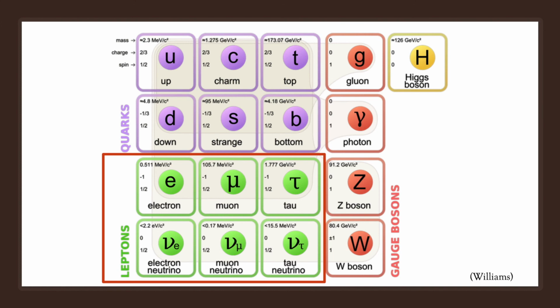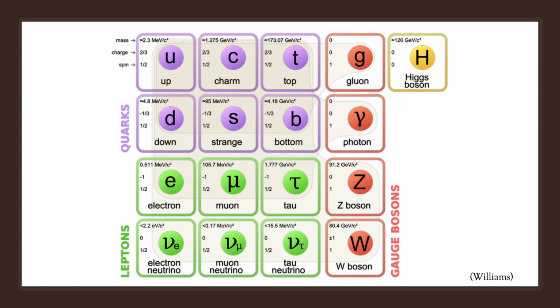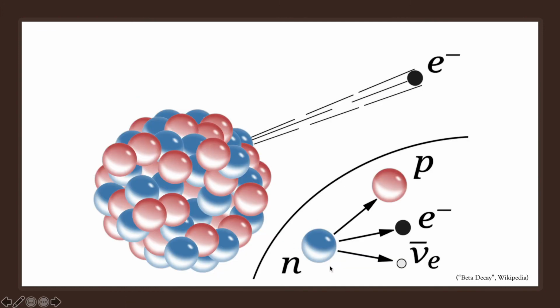Now, leptons are the 6 particles shown here in this diagram. Electrons are probably the most famous of the leptons, but they are only one type out of 6. The other one we will look at is the electron neutrino. When a neutron, for example, decays into a proton, a couple of things need to occur. A lot of these have very theoretical explanations, but all things must obey the laws of physics. First, electrons and electron neutrinos always come in pairs.